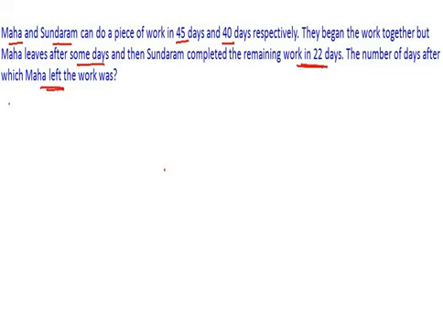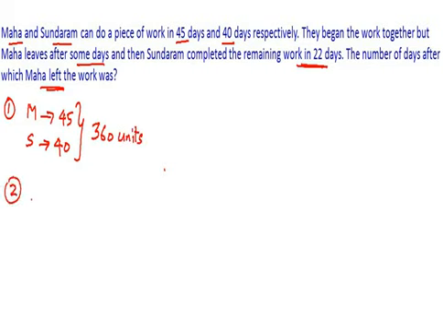So as usual, the first step, we'll find out the total number of units. So Maha completes the work in 45 days. Sundaram does the work in 40 days. So in order to find out the total number of units, we'll find out the LCM of 40 and 45, which is going to be 360. So the total number of units to be completed is 360.